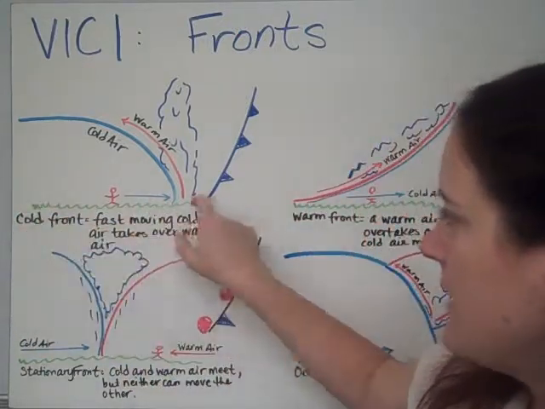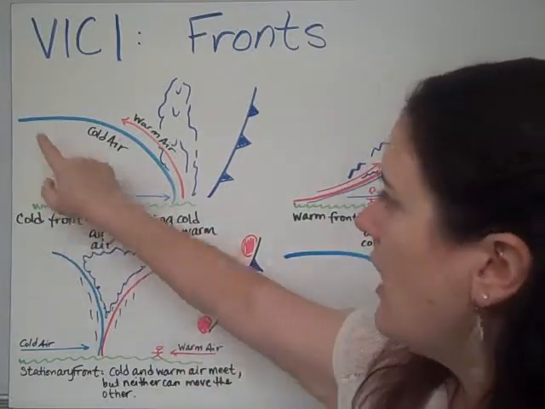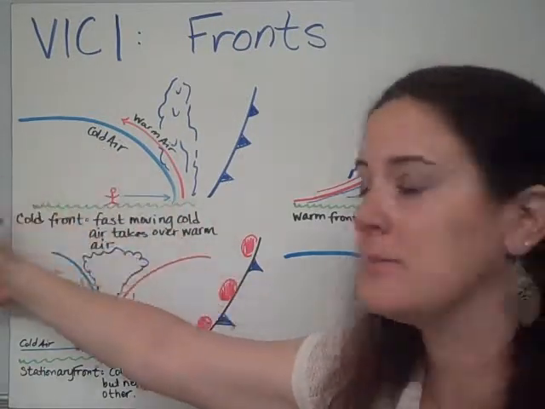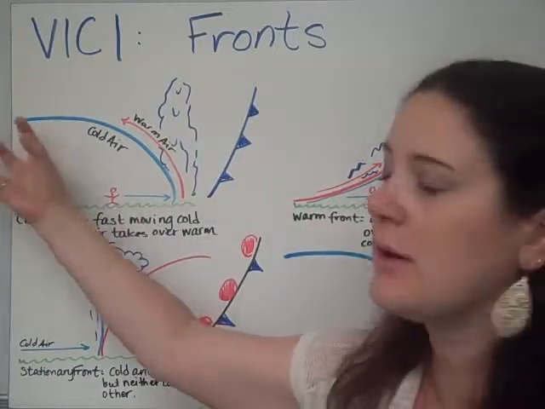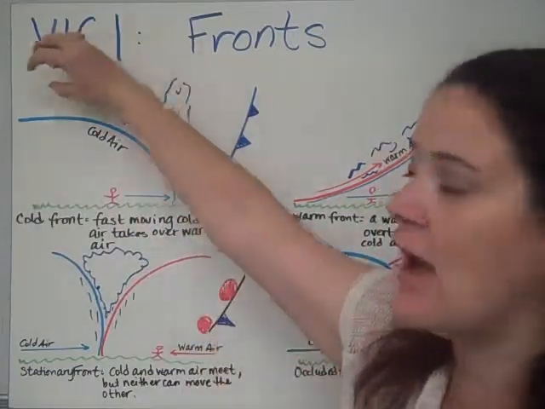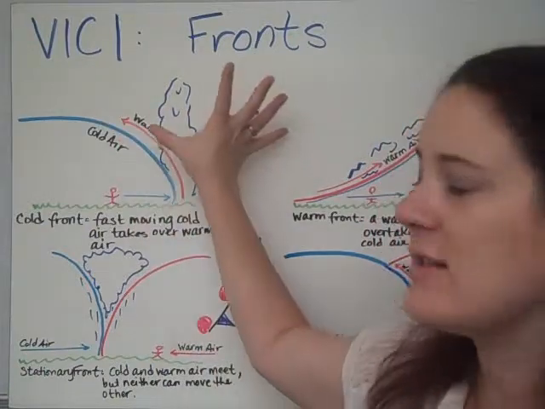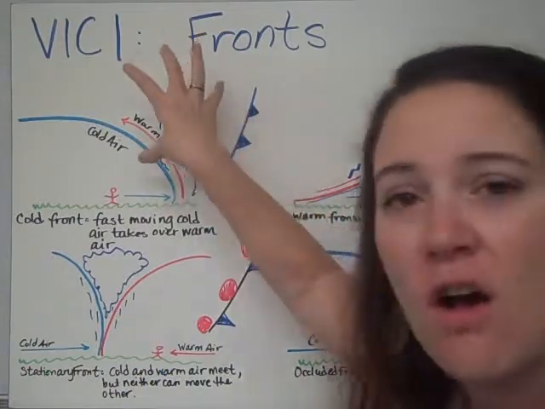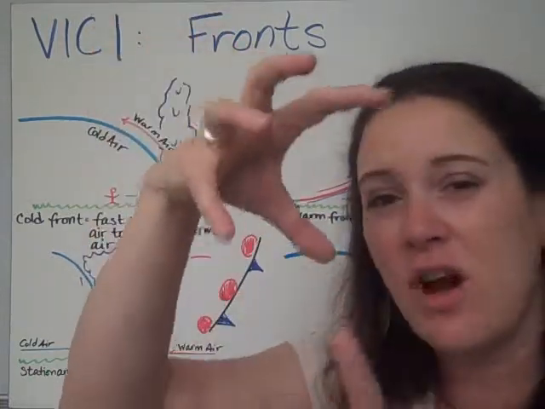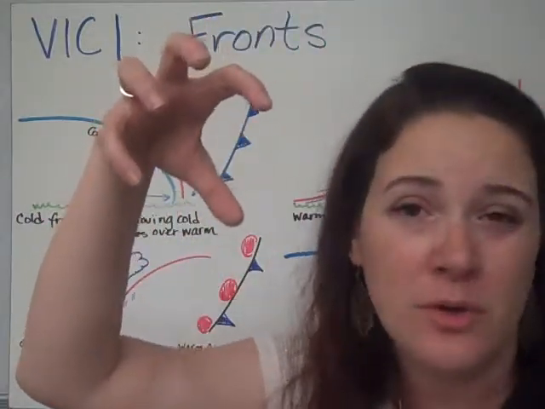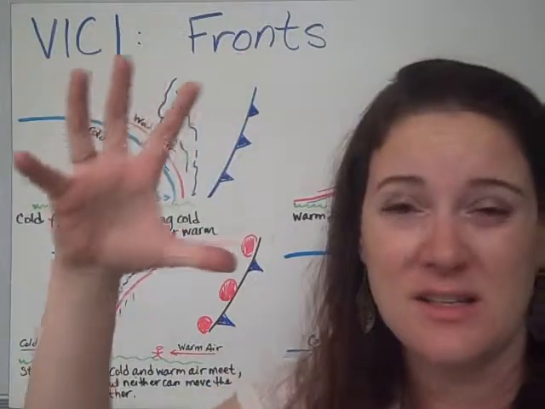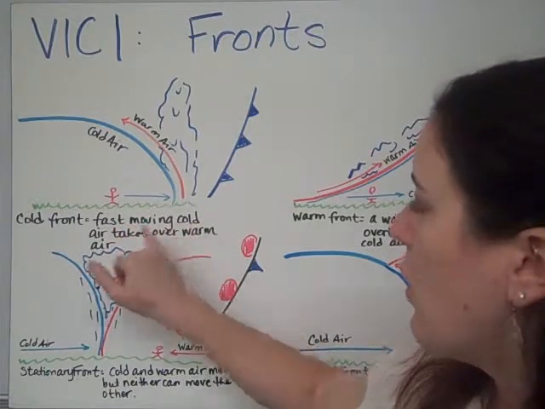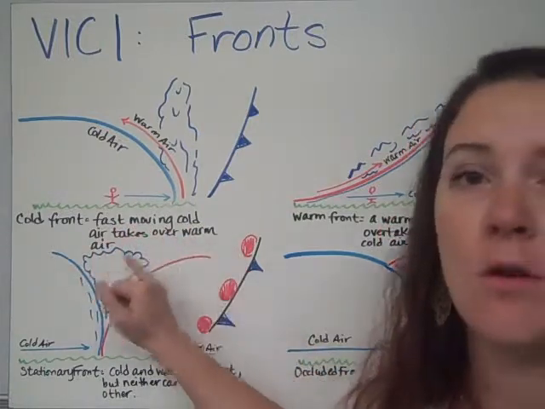So I've got my little grass here, and I've got good old Miss Staten standing on the grass. I've drawn a cold air mass, and I've labeled it cold air, and the cold air is moving this way. When the cold air mass comes, it pushes the warm air mass up and kind of over it, and it creates all of this moisture right at the base of it. So you get this really funny looking cloud that's really tall and dense. And because it's all tall and dense, it typically forms some cumulonimbus clouds or some cumulus clouds because it's pushing all that weather together. So a cold front is fast moving cold air that takes over warm air.